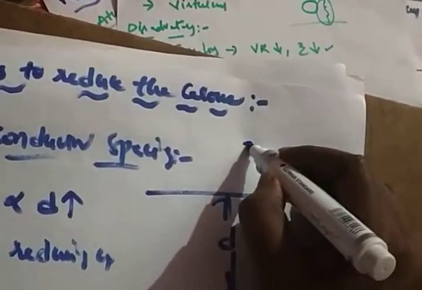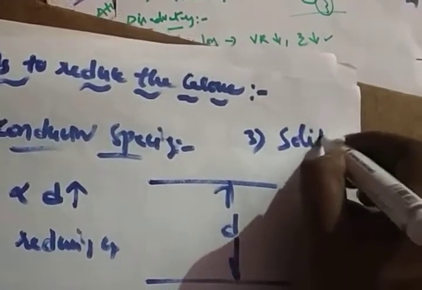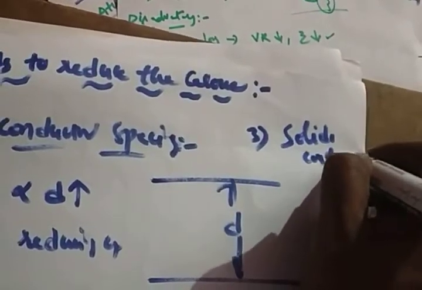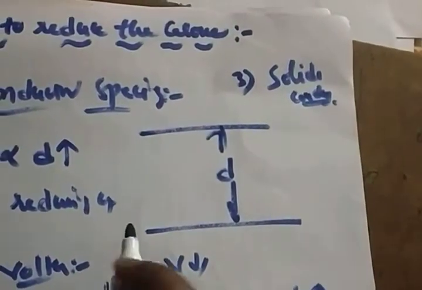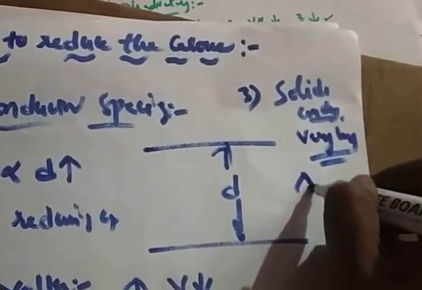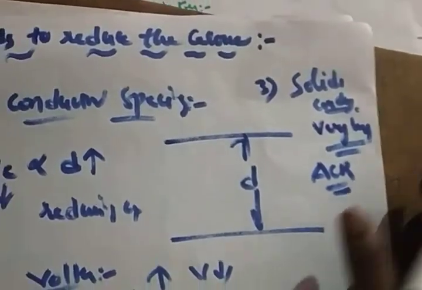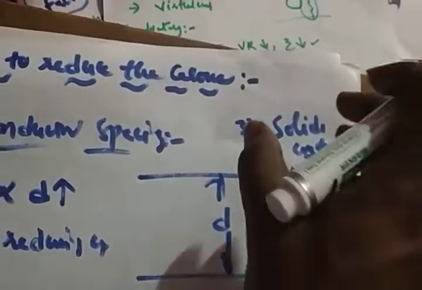And one more thing is conductor shape. If you use a solid conductor, the corona will be very less. But if we go for an ACSR conductor, it is very advantageous compared to a solid conductor.